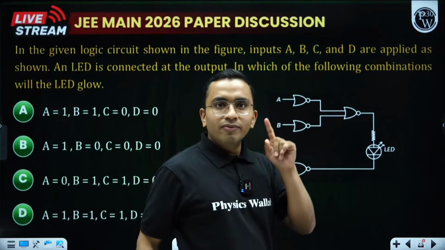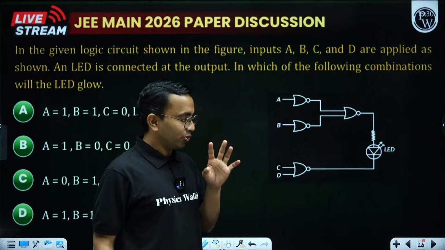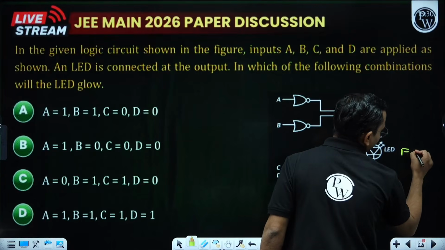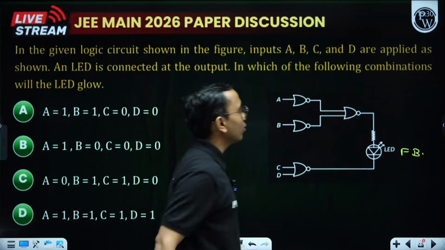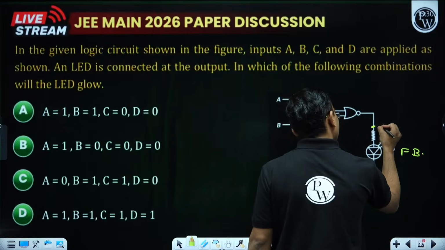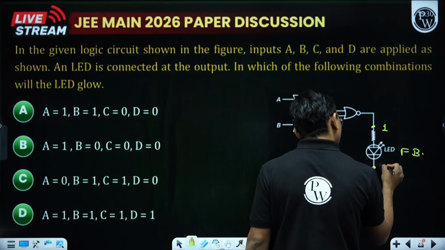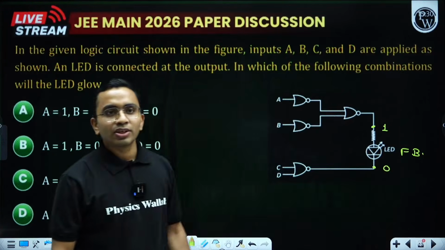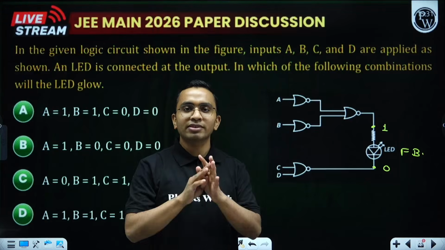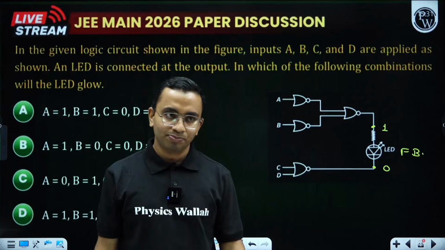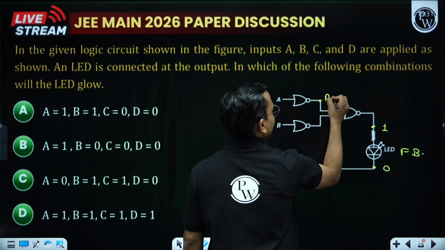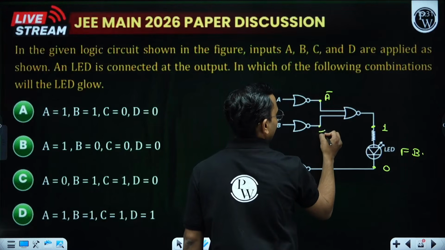Now, when will the LED glow? The LED should be forward biased. Then it will glow. When will it be forward biased? When this is 1 and this is 0. So here we should get 1 and here we should get 0. If this condition happens, our LED will glow, otherwise it will not glow. Now this is A. So what is this? A bar. This is B, this is B bar.